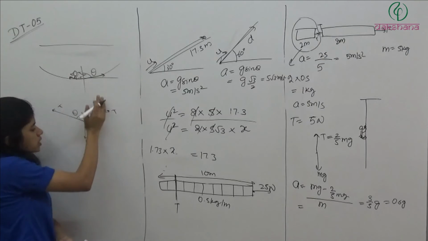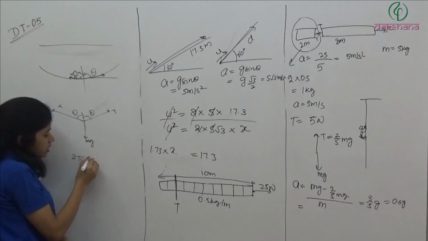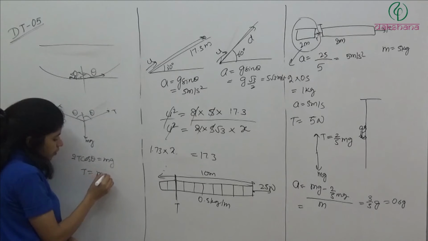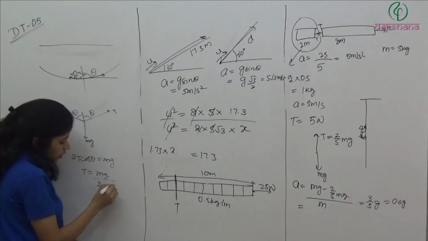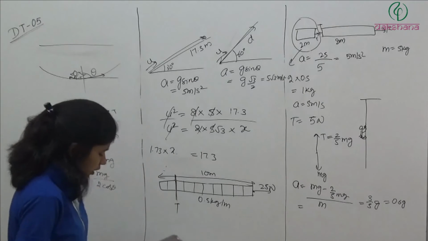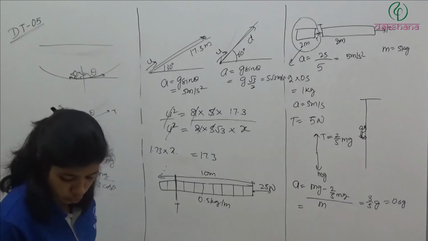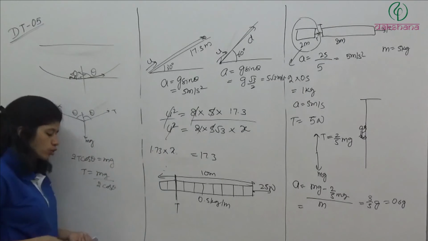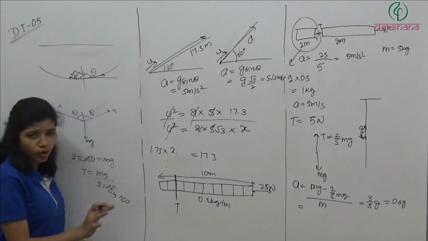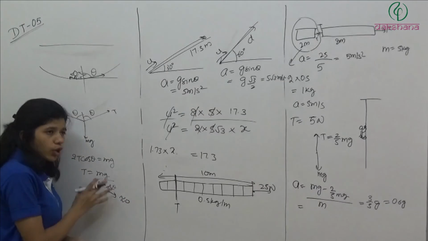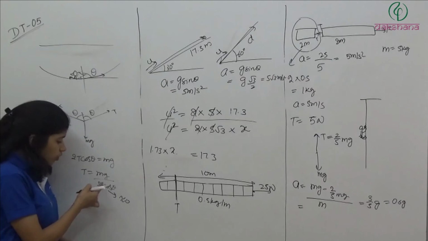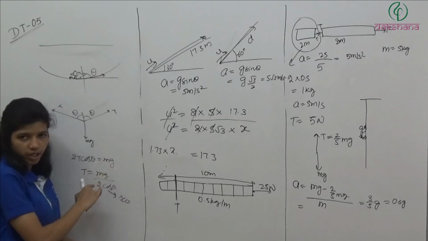So T cos theta plus T cos theta, 2T cos theta is equal to mg. Now T is equal to mg by 2 cos theta. Clear है? mg by 2 cos theta. So now this theta is very much close to 90 degree. So this will be very much close to 0. Not exactly equal to 0, but बहुत ज़्यादा 0 के close होगा. So when it will be very much close to 0, so क्या जाएगा? ये quantity बहुत ज़्यादा बड़ी हो जाएगी, है ना?